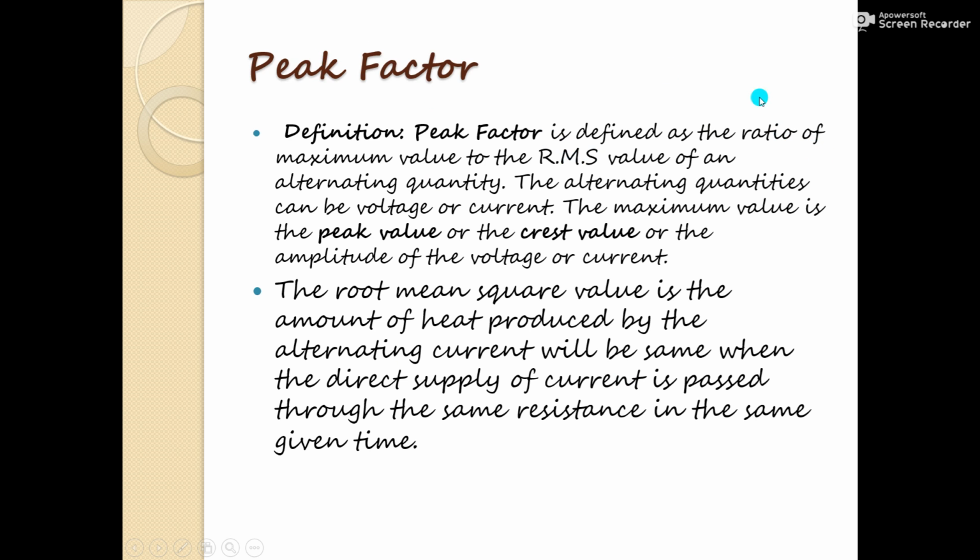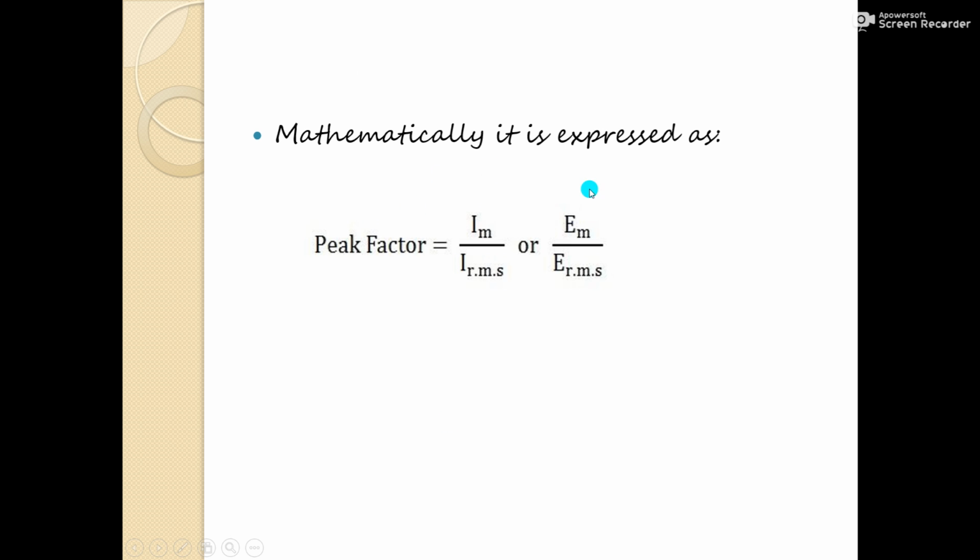Peak factor is defined as the ratio of maximum value to the RMS value of an alternating quantity. The alternating quantity can be a voltage or current. The maximum value is the peak value or the crest value, or it is the amplitude of the voltage or current. The root mean square value is the value at which the amount of heat produced by the alternating current will be the same as when direct supply of current is passed through the same resistance in the same given time. So mathematically, peak factor is written as Im upon IRMS, or Em upon ERMS.